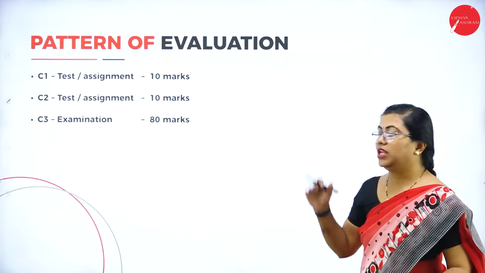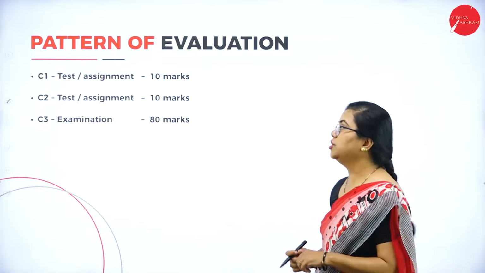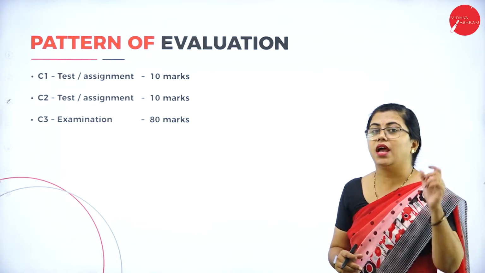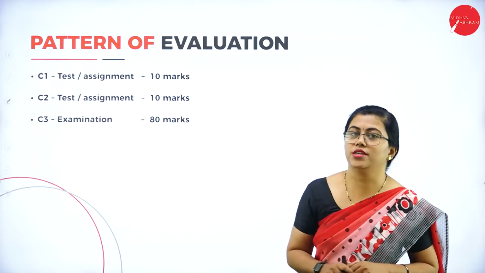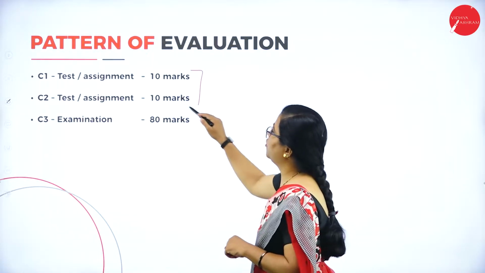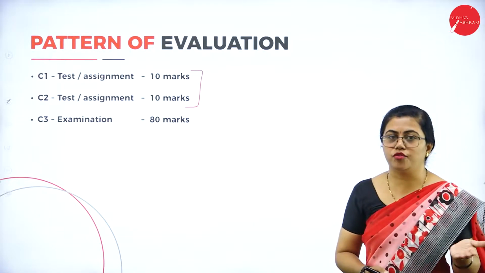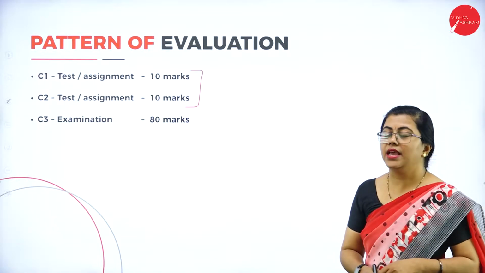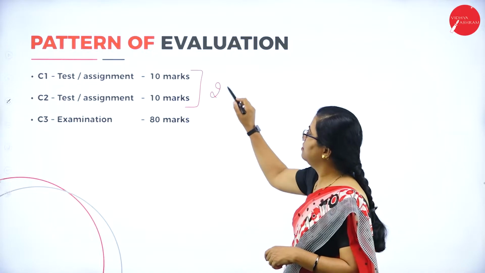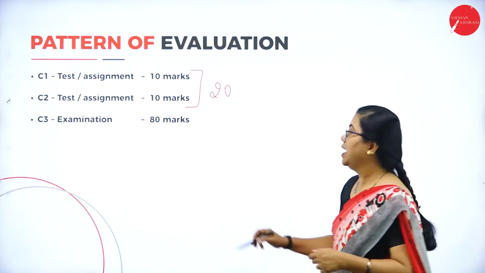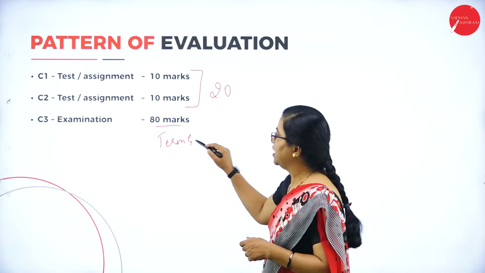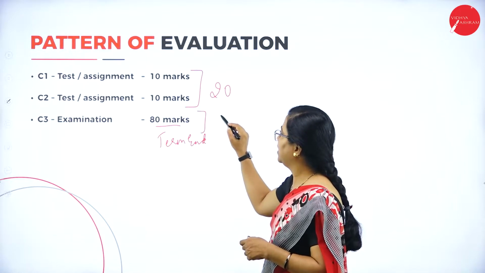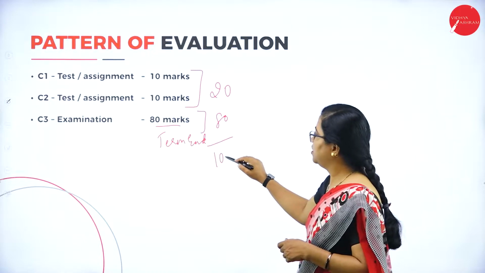Apart from this, we need to understand the pattern of evaluation. So what do you understand by this? Like how your examination will be conducted, how you will be evaluated for your semester. You have two internals for 10 marks each. It will be conducted for 20 marks, which will be reduced to 10 marks, and that will be graded for 20 marks. Internals are for 20 marks, and then your term-end exam, which will be for 80 marks. These will be added, so this will come up to 100 marks.